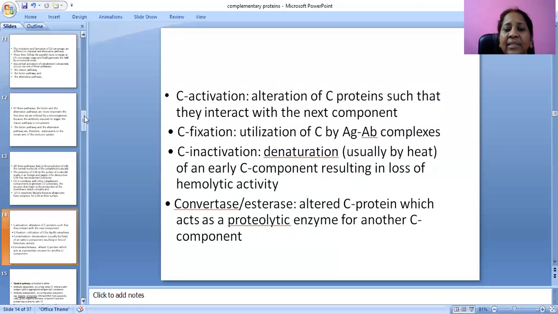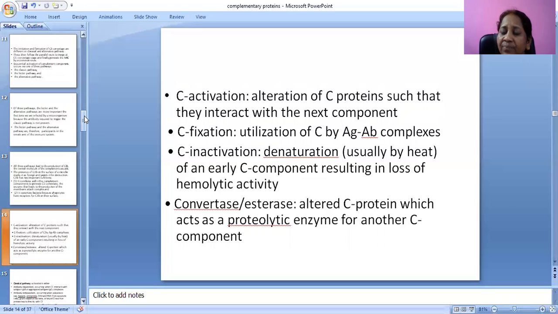In these three, we have to know what C activation, C fixation, and C inactivation are. In C activation, there is alteration of C proteins to interact with the next component. When C3b is produced, it will affect C5 also. C5 will be activated, and C5 will activate C6, like that.